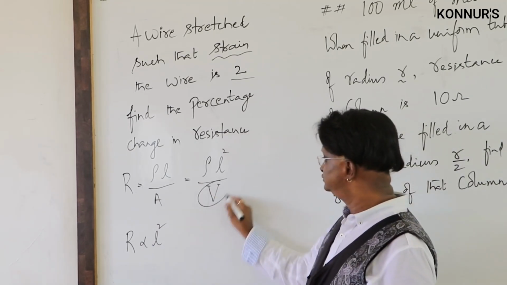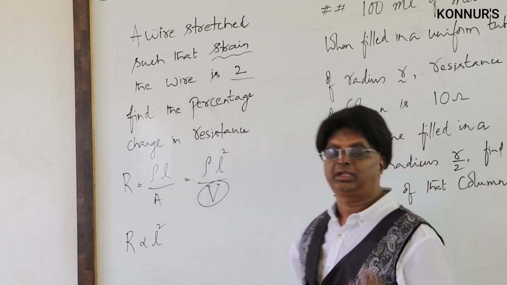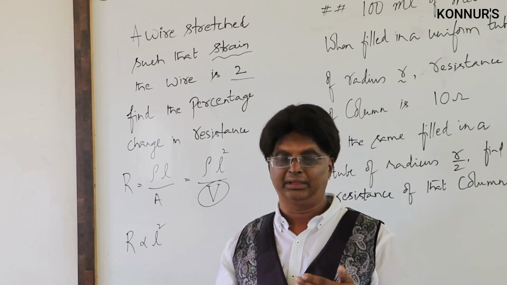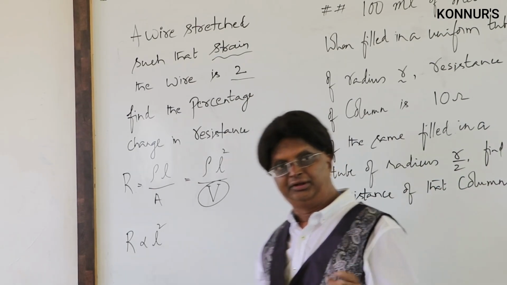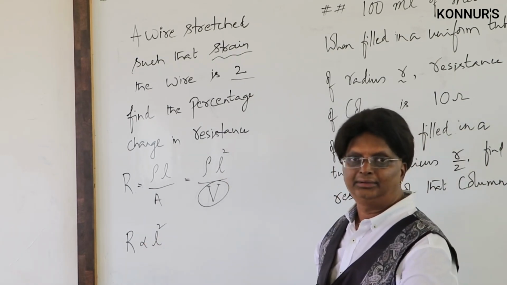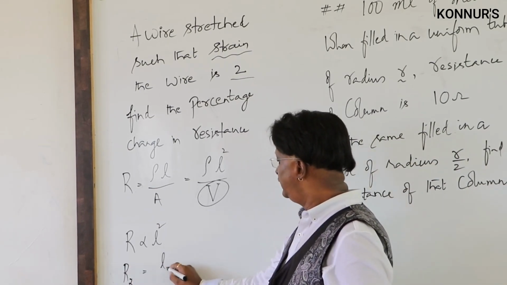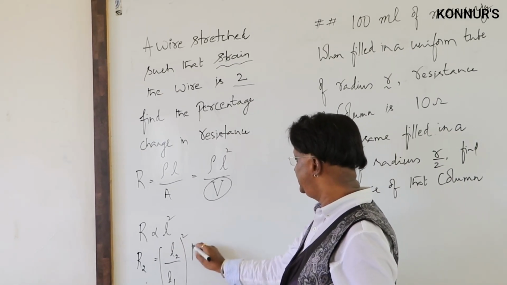When the wire is stretched, we can never use R proportional to L or R proportional to 1 by R square. The results will change. The first result in terms of length is R proportional to L square. What does it mean? R2 is L2 by L1 square times R1.